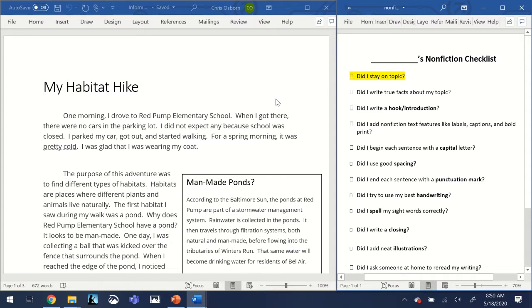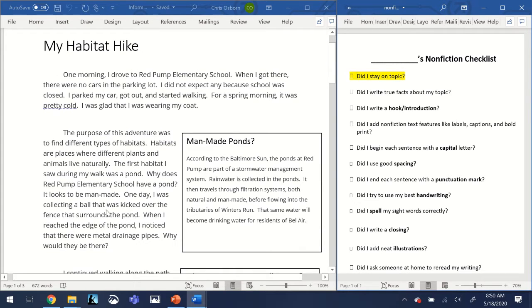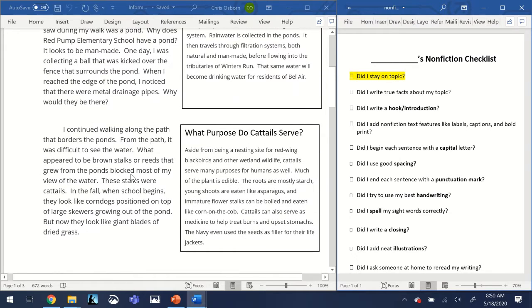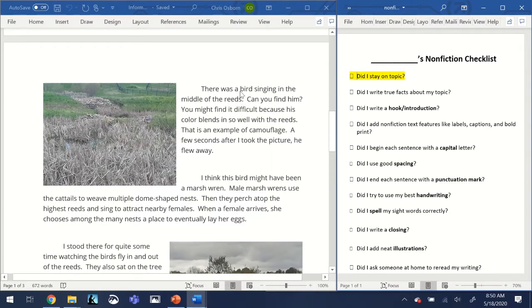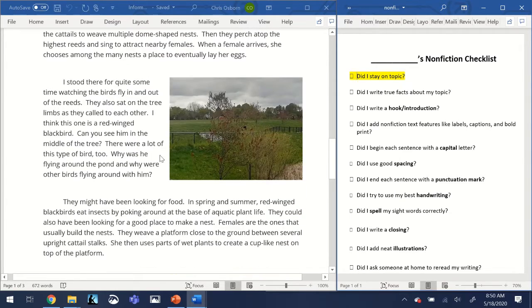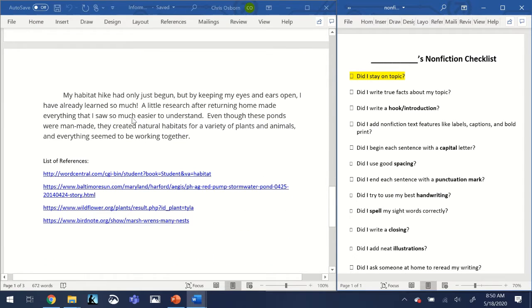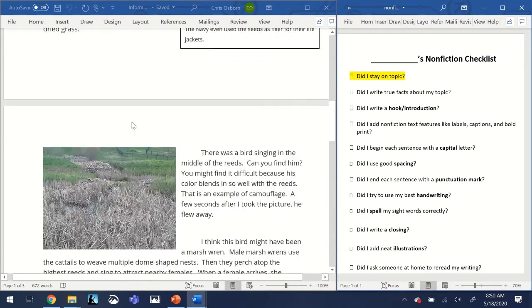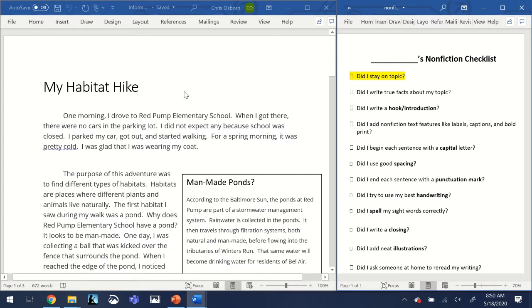So we're going to take our nonfiction checklist, our editing checklist, and we're going to use it to make sure that my writing is the best it can be. So the first thing was, did I stay on topic? And it's talking about my habitat hike, it's talking about the pond that I saw, and then the cattails that I saw around the pond, and then a bird that I saw in the pond, and another bird I saw in the pond, and then finishing up by talking about how plants and animals work together in a habitat. So I would say, yes, I did stay on topic.